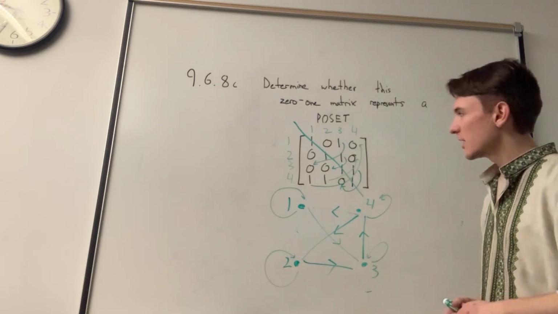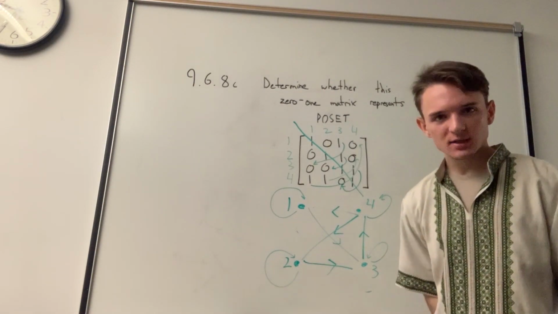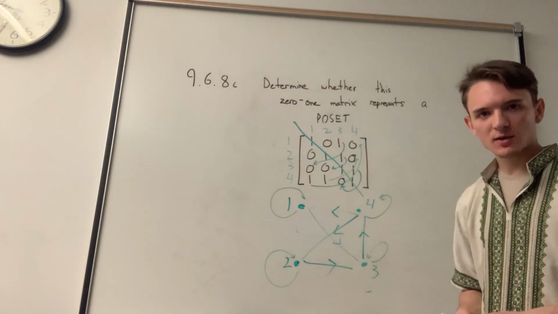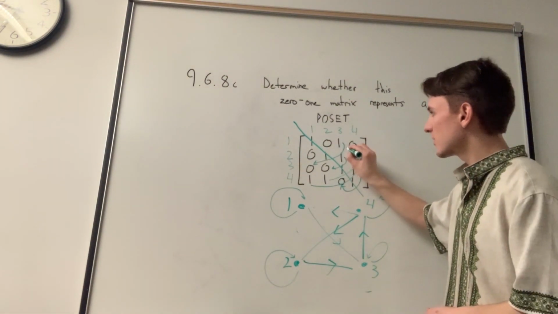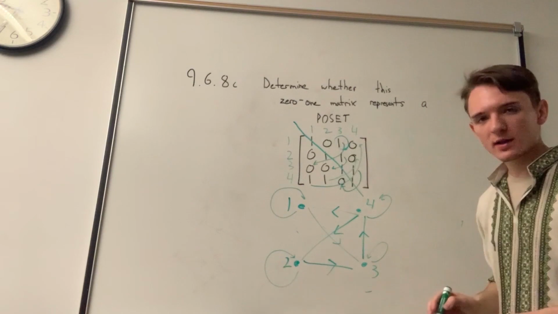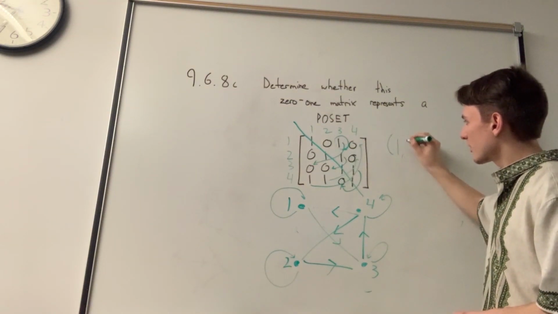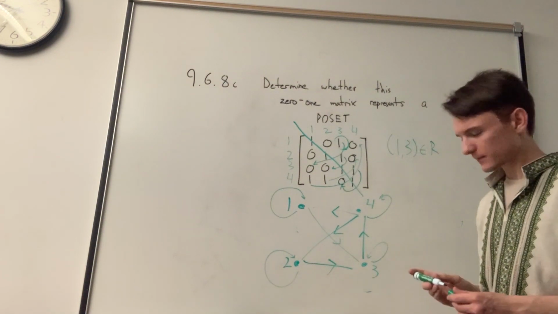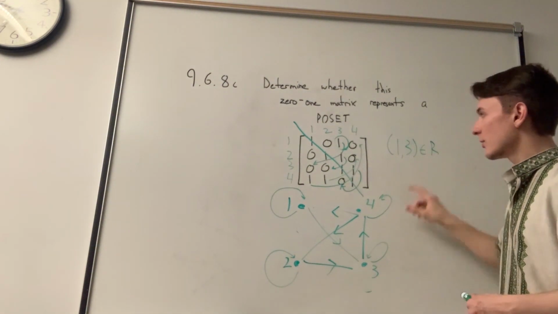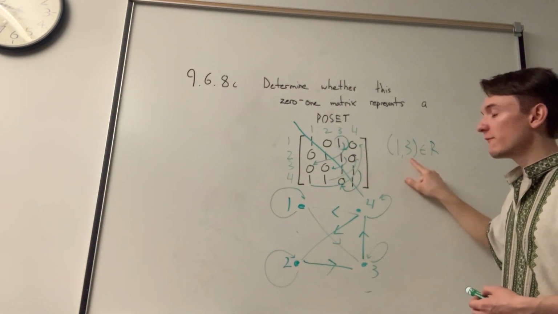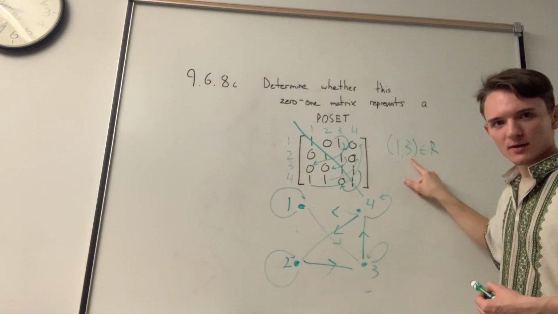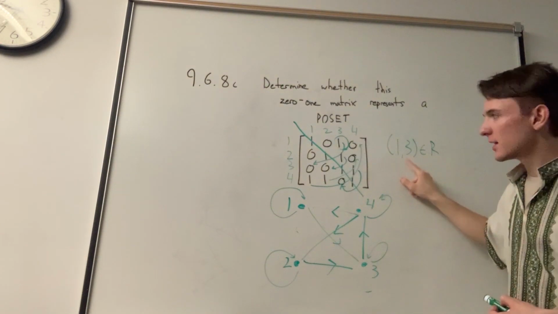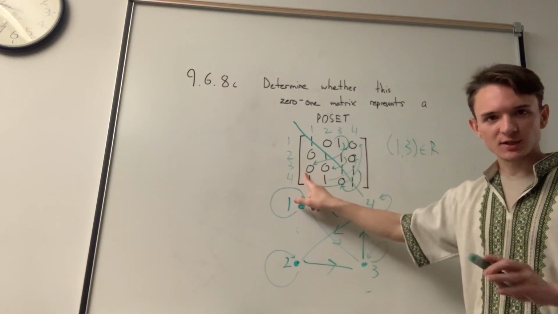Is it transitive? Well, we just have to think of one counterexample as to why it might not be transitive. And we can already see it's not transitive, right? We see that there is a 1 in the place of (1, 3), so (1, 3) exists in our relationship. So now we look at all of the 1s on row 3, because this ends with a 3. So we see that this is a 0, so we don't have to check it.